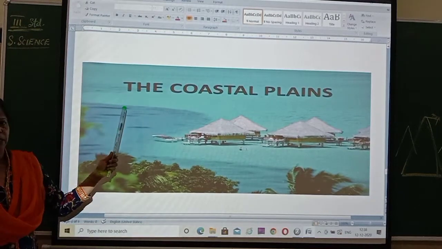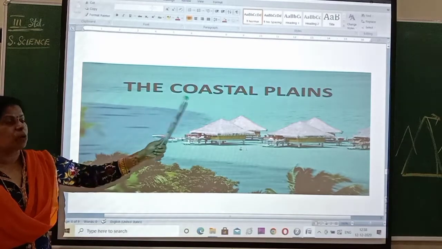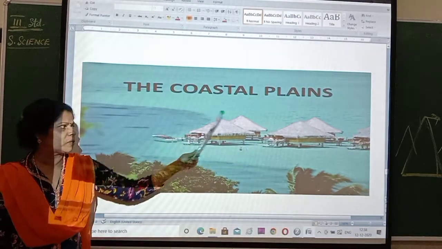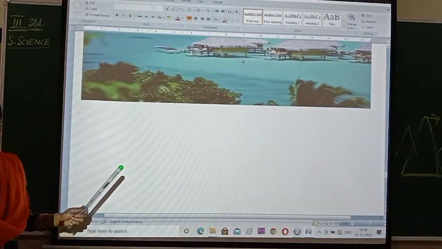Then the coastal plains, especially the sea areas, you can see the oceans, the coastal plains. So coastal areas, where there is land, you can see the plains, coastal plains it is called. Beach.